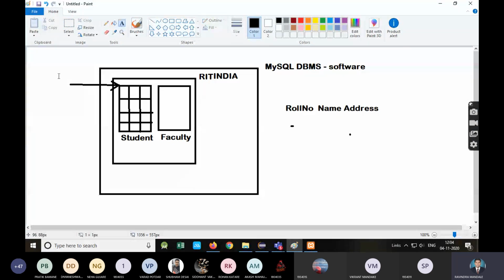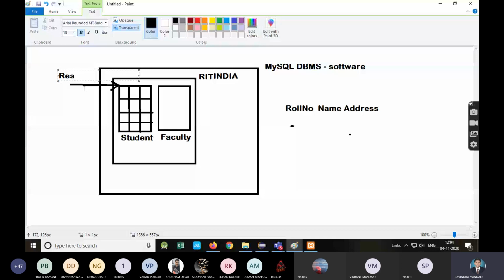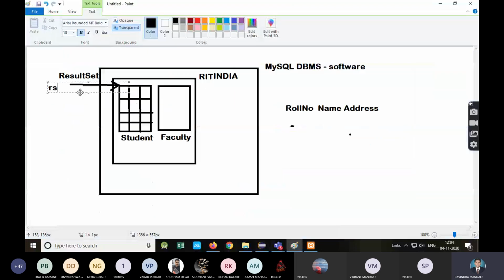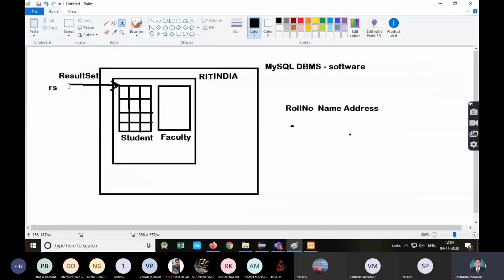So it will return the ResultSet object actually. ResultSet is also an interface. This method will give you one ResultSet object. It is just one pointer which is pointing to the student table. Right now I have created the object with the reference name rs, so now the ResultSet is pointing to the student table. That is the output of this line.